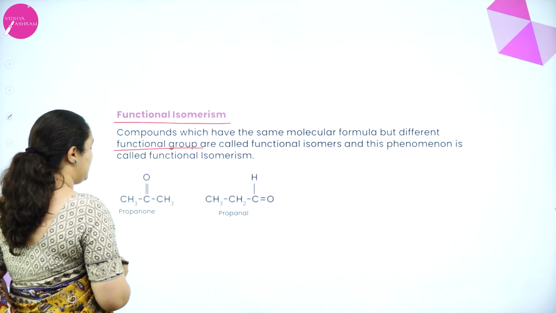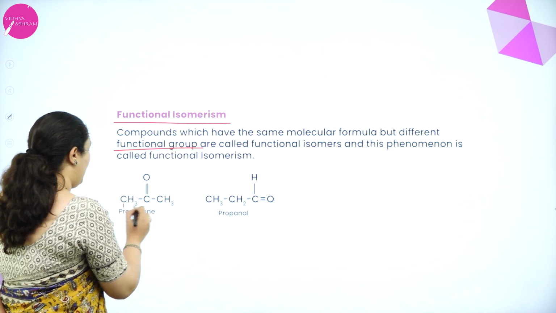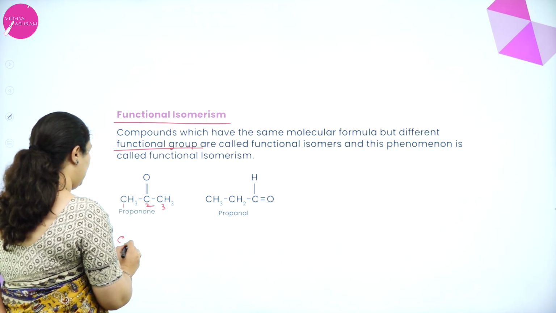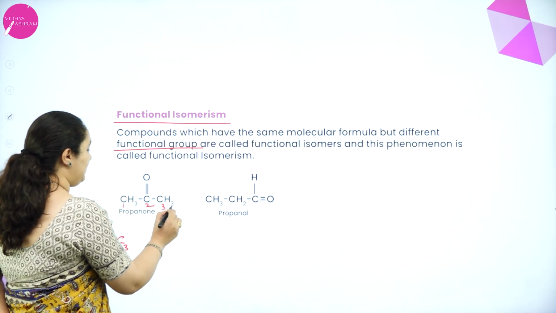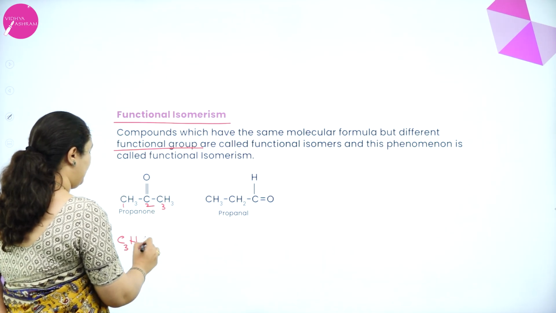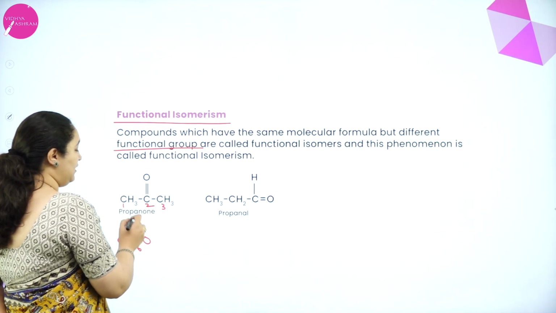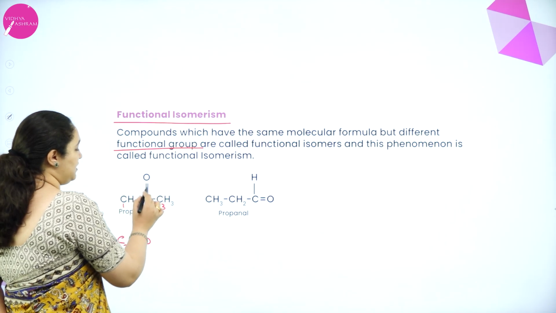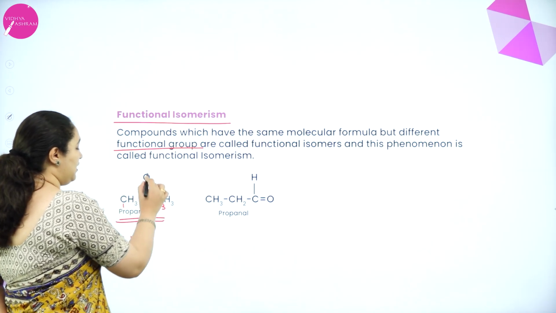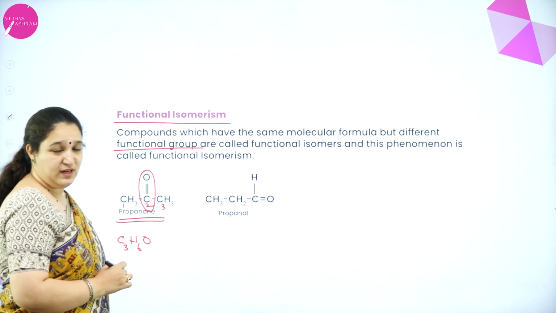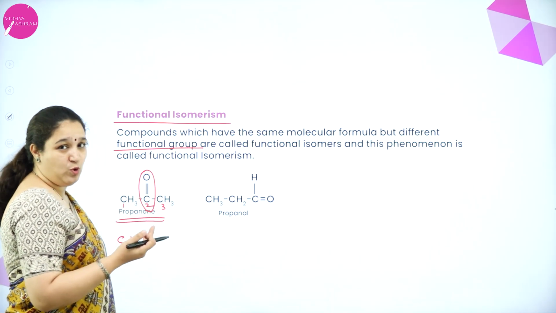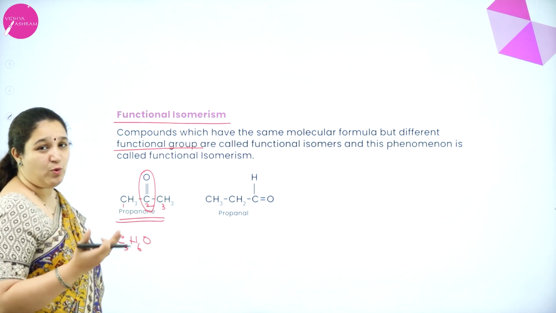For example, you see, I have 1, 2, 3, C3, H 3 plus 3, 6, and 1 oxygen. So this one, if I write it as CH3, C double bond O, CH3, a ketone group is present. Correct? So 3 carbon atoms, prop-an-one, so propanone.